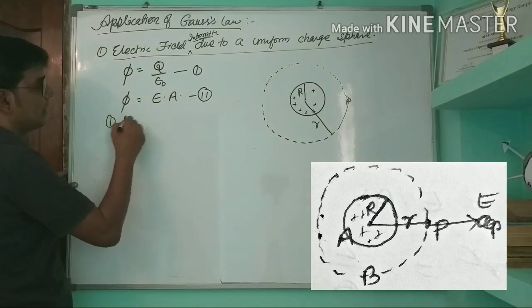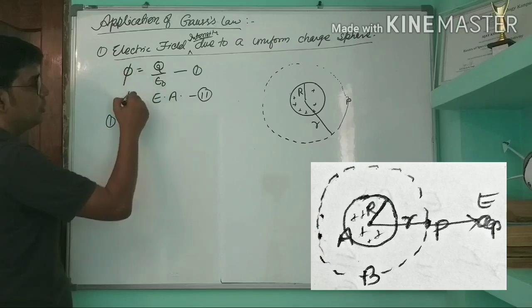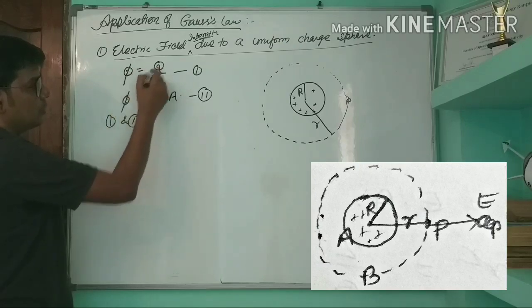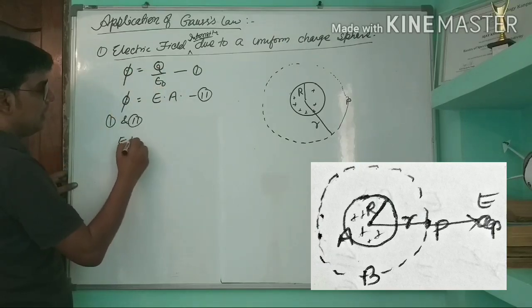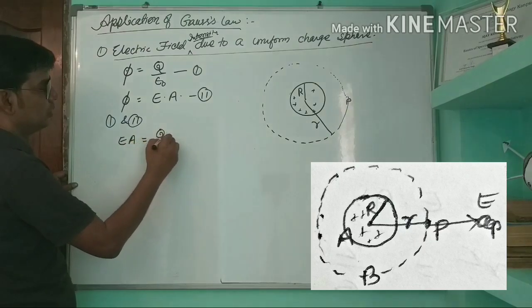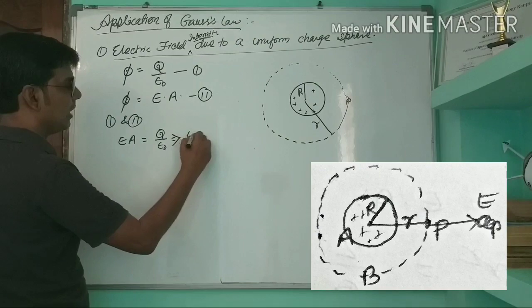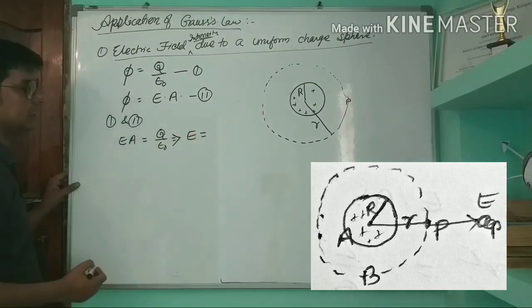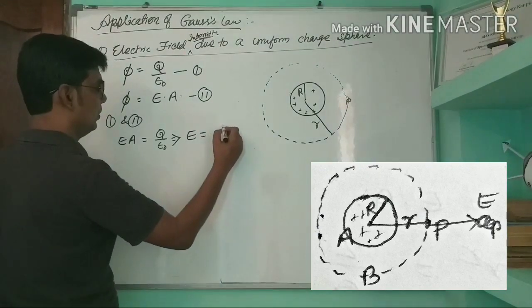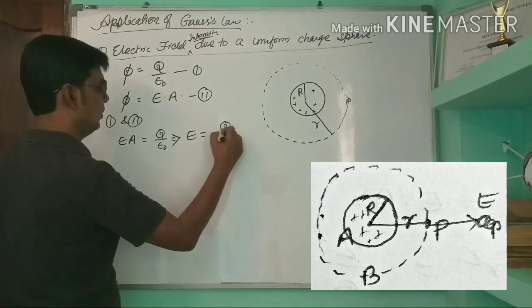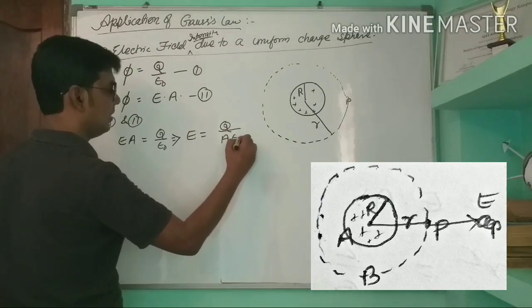From first and second, it will be EA equal to Q by epsilon 0. From here we can calculate electric field intensity E equal to Q by A epsilon 0.